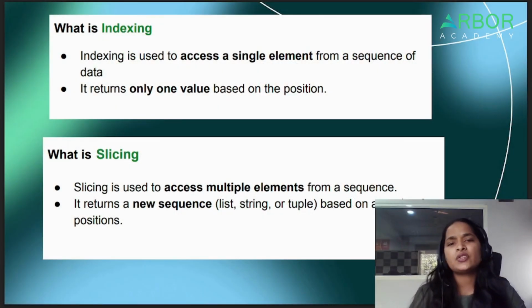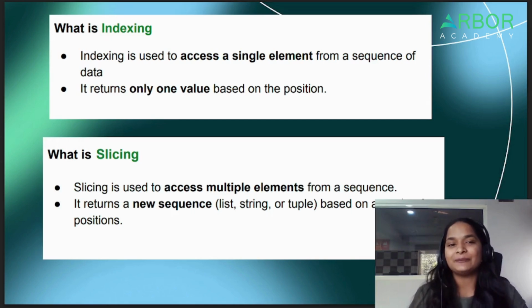Now in today's session, we are discussing what is the difference between indexing and slicing. Indexing and slicing are mostly used on data structures such as list, string and tuple. So let's get started. First of all, we discuss what is indexing.